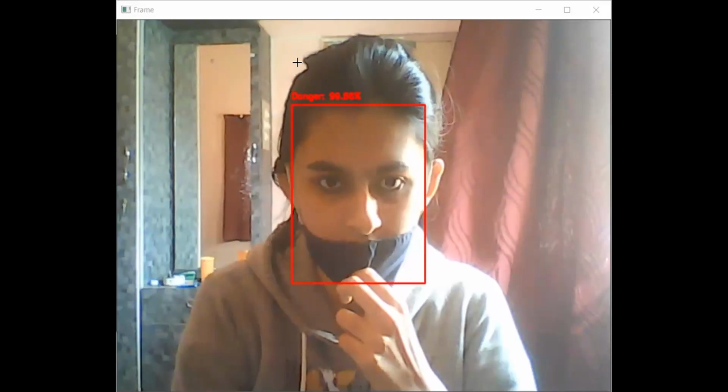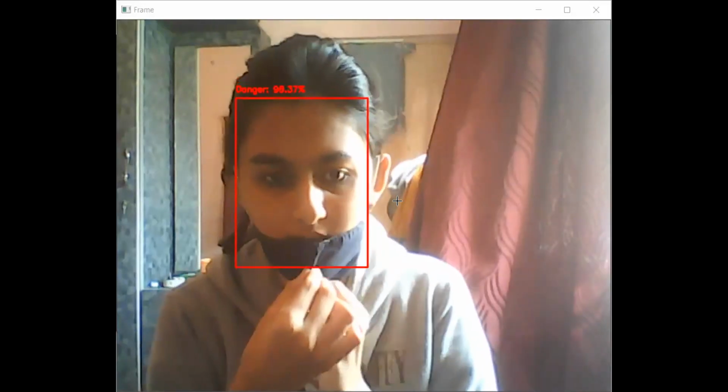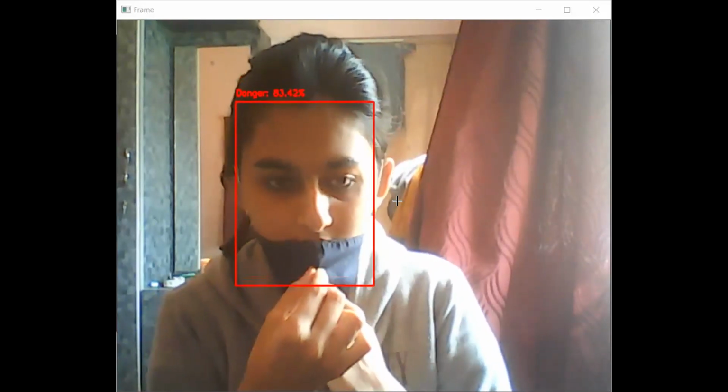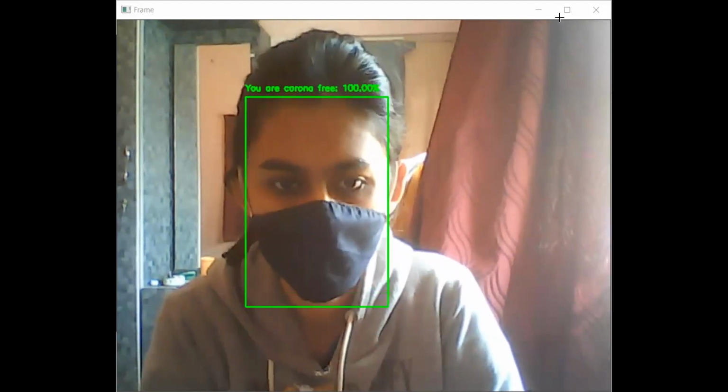Now your system detects all these four cases? Yes, sir, it detects all four cases. Okay, fine. Can I share, sir? Yeah, share it. Sir, now I'm not wearing the mask properly, and it's detecting as not wearing. Now I'm wearing it properly, and it is detecting as masked.